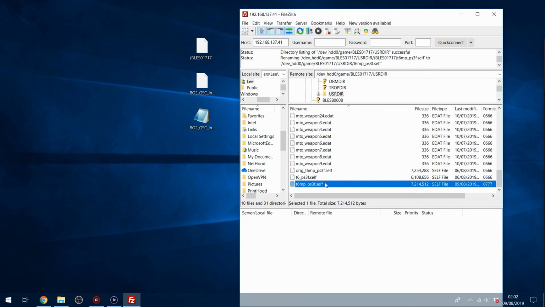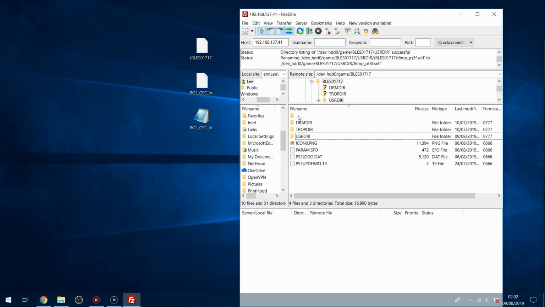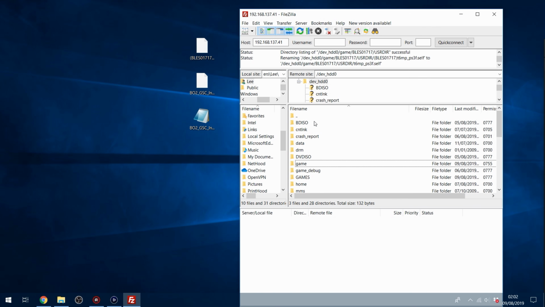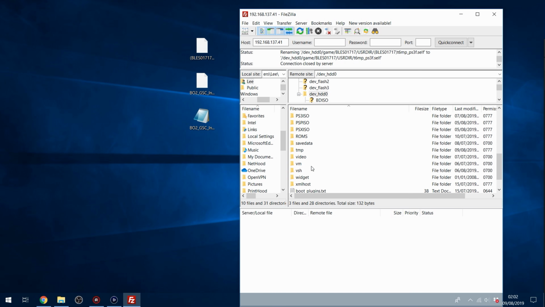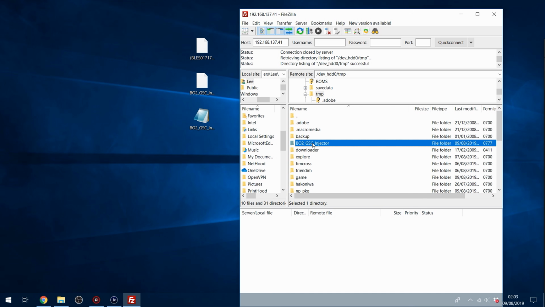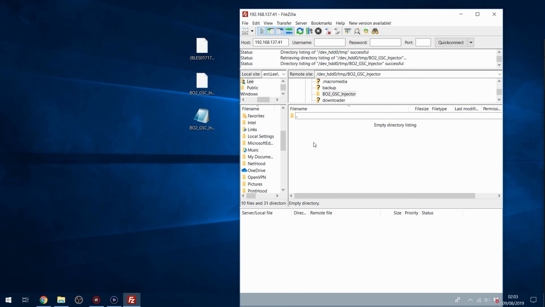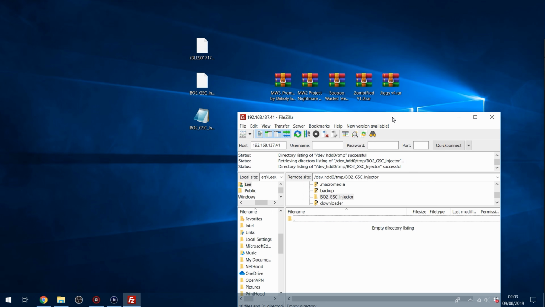And there we go. So now our modified one's in there. So that's the GSC Injector installed, so it'll work now. So now we need to install some menus. So if we head back into the TMP folder and go into the BO2 GSC Injector. So this is where we're going to add our menus.